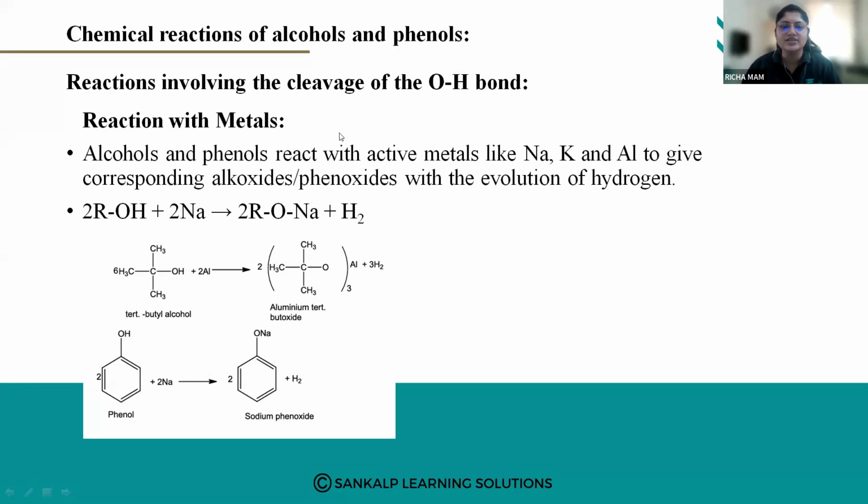Okay, so reactions with the metals. Alcohols and phenols react with the active metals like sodium, potassium, and aluminium to give the corresponding alkoxide or phenoxide, with the evolution of hydrogen gas. So we have seen that alcohols form alkoxides, and phenols form phenoxides, respectively, with the liberation of hydrogen gas.